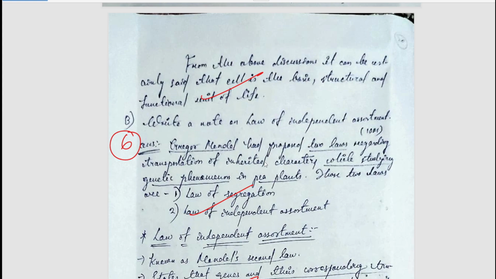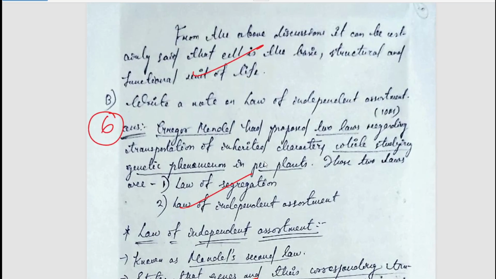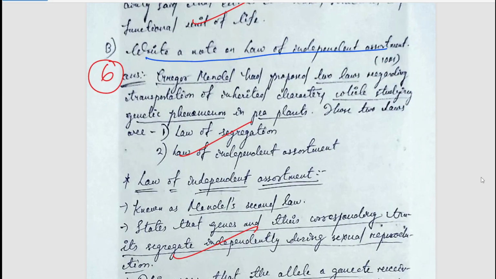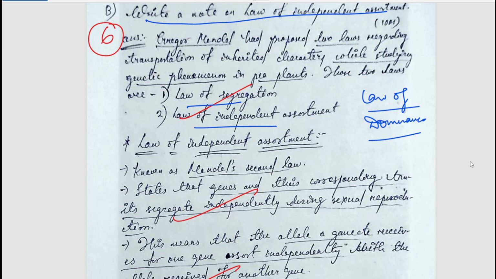Let me make it a bit bigger. Yes. So now let's see the second question. The second question is, write a note on law of independent assortment. So you all know that there are various laws of Mendel, that is law of segregation, law of independent assortment, law of dominance. This one has not written it, but it should be written. So these are the three laws of Mendel, and in the question we have to discuss the law of independent assortment.